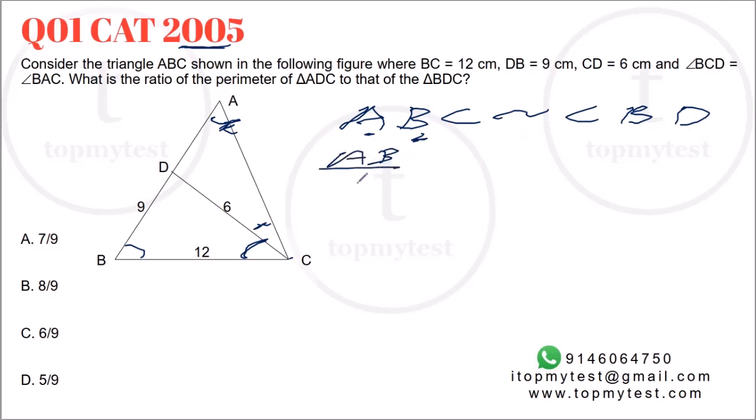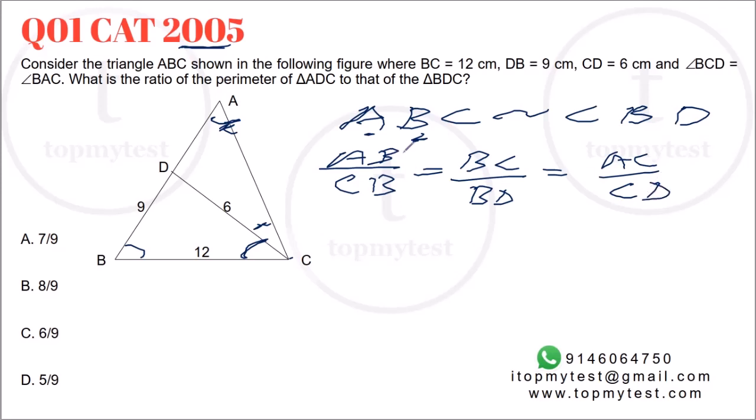AB by CB equals BC by BD, which will be equal to AC by CD. Let's put the values. AB is not known. CB is 12 and BD is 9. So we can find the value of AB. This ratio is 4 by 3, so this ratio will also be 4 by 3. So AB will be 16.